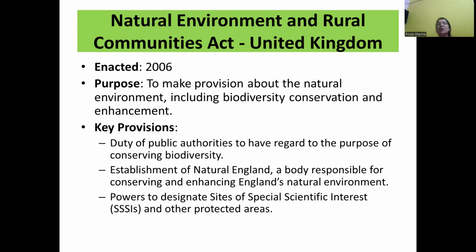Next, the Natural Environment and Rural Communities Act by the United Kingdom. This was enacted in 2006. The purpose of this act is to make provision about the natural environment, including biodiversity conservation and enhancement. Key provisions: duty of public authorities to have regard to the purpose of conserving biodiversity, establishment of Natural England, a body responsible for conserving and enhancing the natural environment, and power to designate sites of special scientific interest and other protected areas.